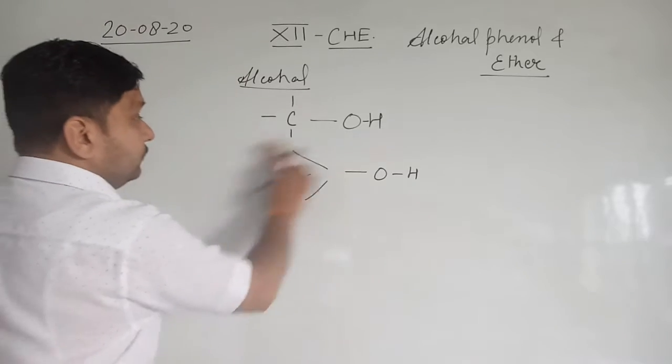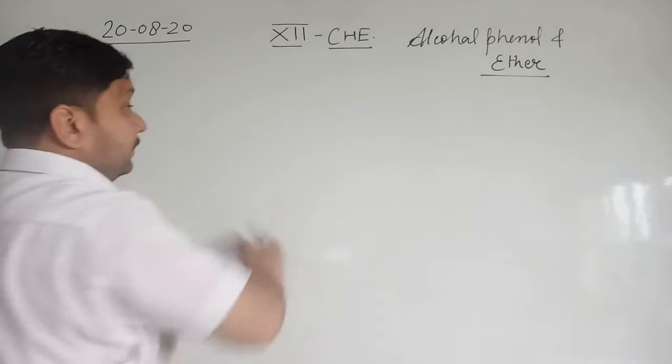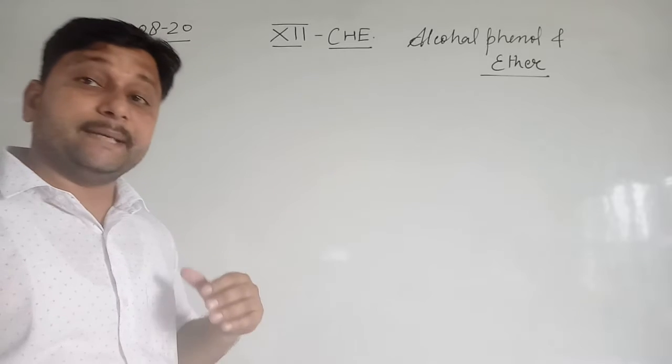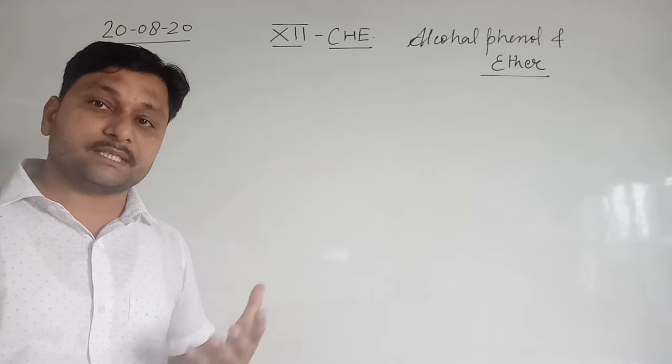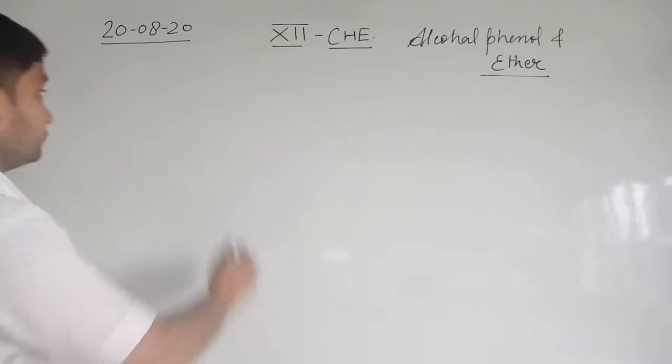Clear? Now we write here some different types of alcohols, and then we start the IUPAC system and the common names also. Okay?